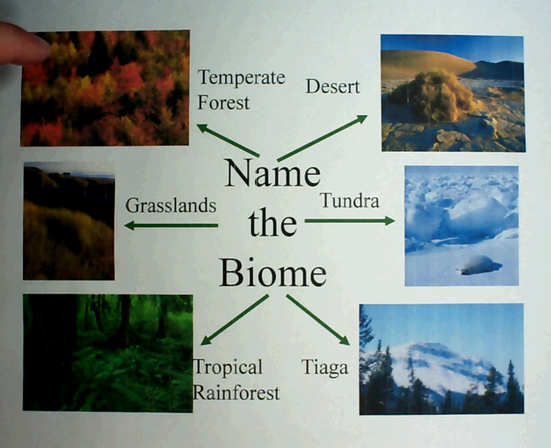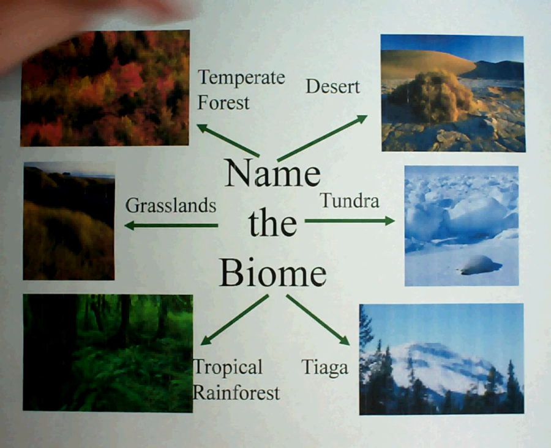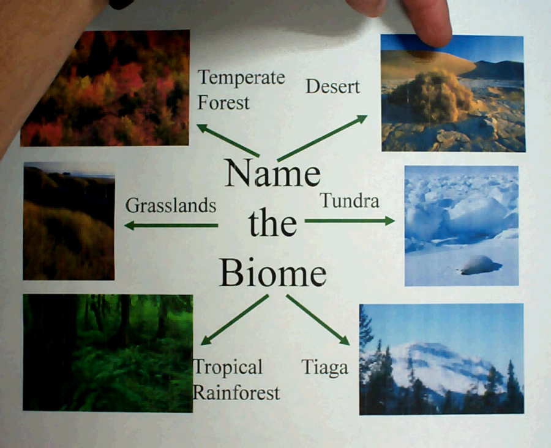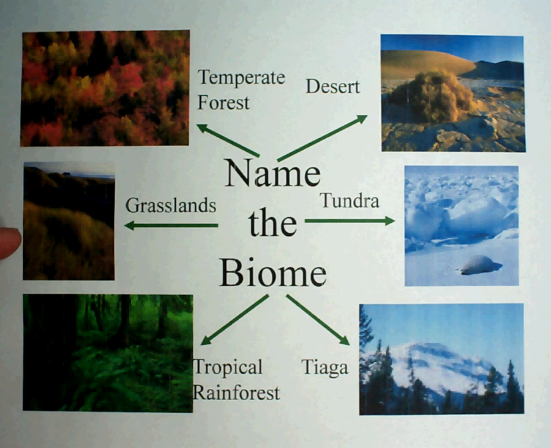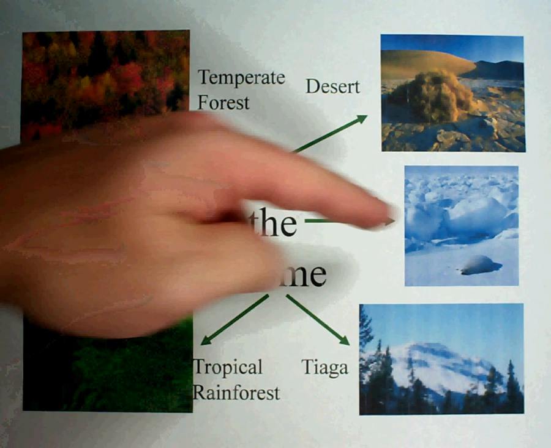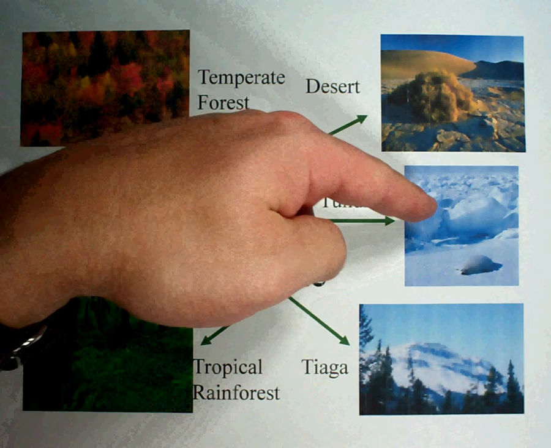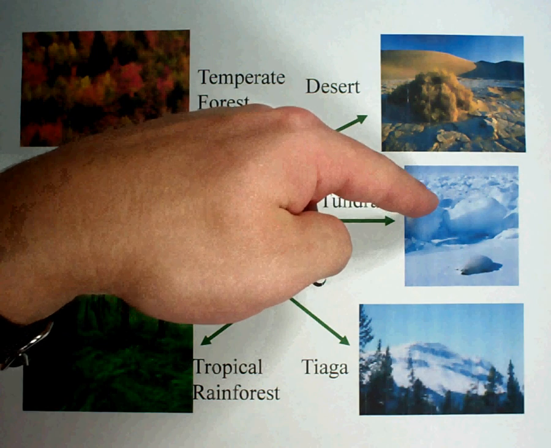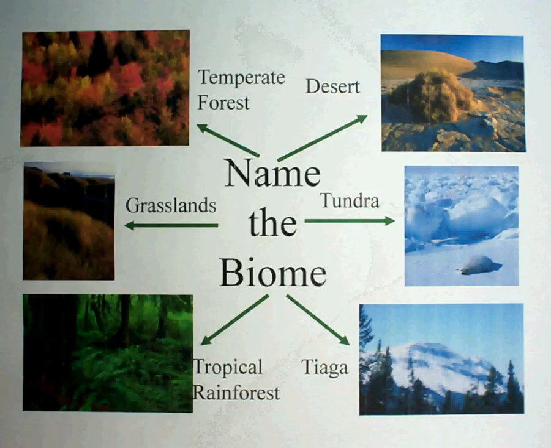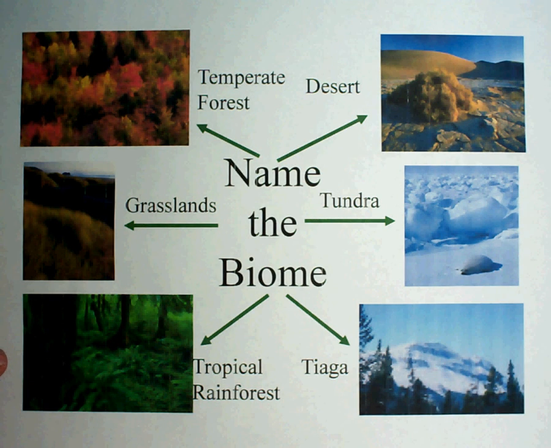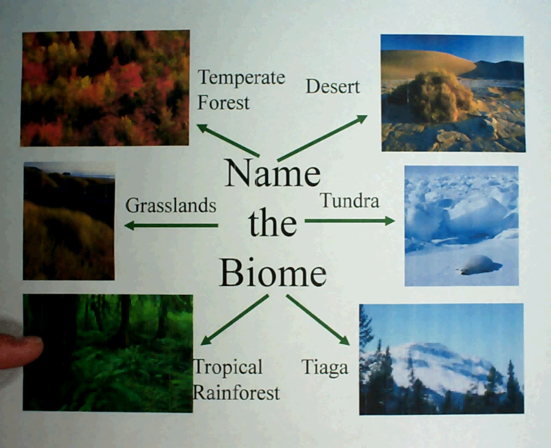You could probably think of many of these areas found in the United States. In the upper northeast, when fall comes, you can see all the beautiful colors on the trees. That's more of a temperate forest. The desert would be out near Arizona, Nevada. Grasslands right in the middle of the United States. We don't have a lot of tundra, but it'd be getting close to the outermost parts of Alaska, getting near the poles. The rainforests, we don't have really as much of that, but we have some areas that get a whole lot. Maybe Florida would be the closest area to our tropical rainforest that we would have in the United States. And then the taiga would be more like Colorado.